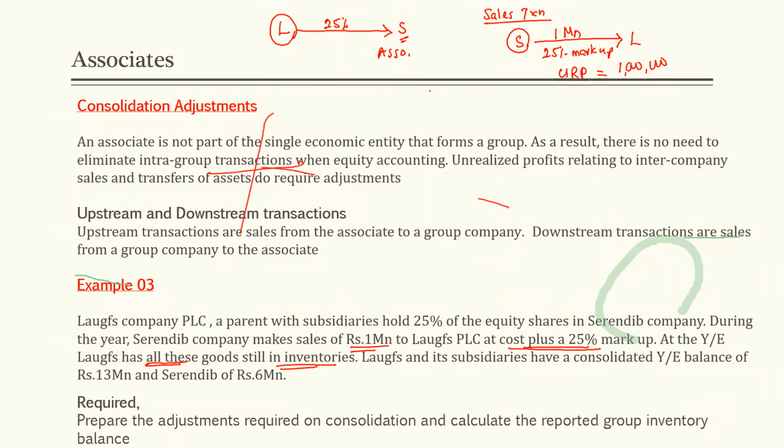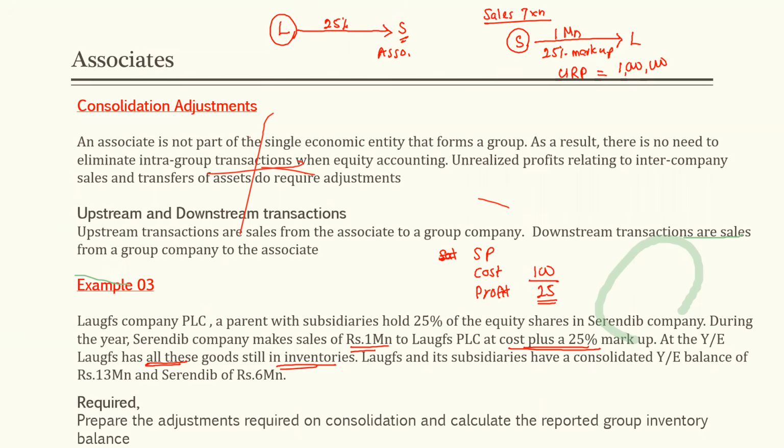How do we normally take the profit? There is a selling price, and from that we deduct the cost. Then we get the profit. If it is 25% markup, or 25% on cost, that means if the cost is 100, 25% on it is the profit of us. 25% on cost, 25% on markup.